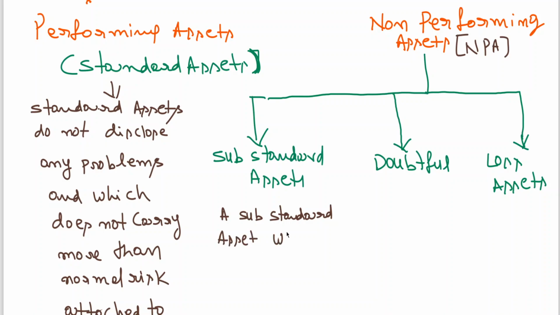Here for classification, we are discussing the basis of performance classification of bank advances for providing the provision to be taken to final accounts. A substandard asset which is an NPA, that 90 days is for calculation of income recognition, my dear friends.